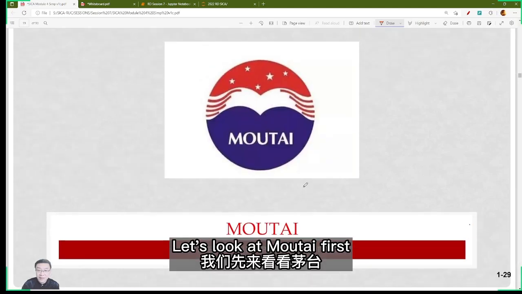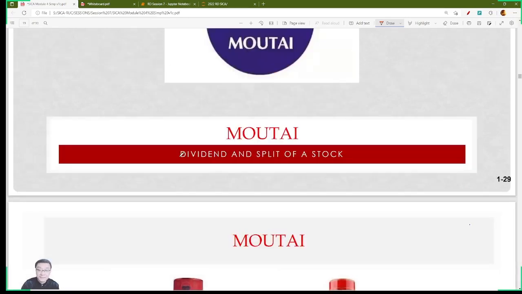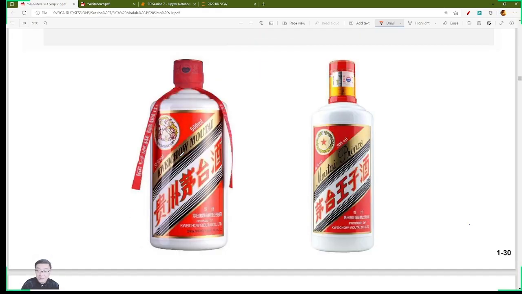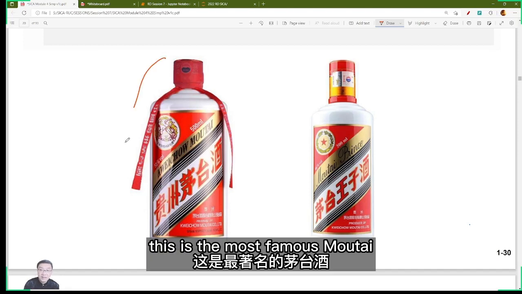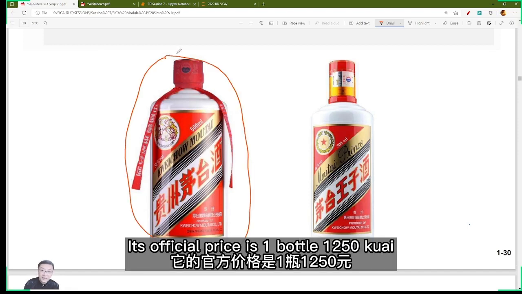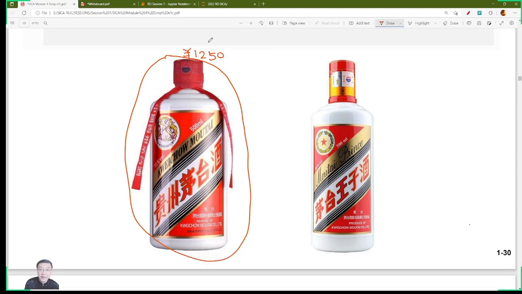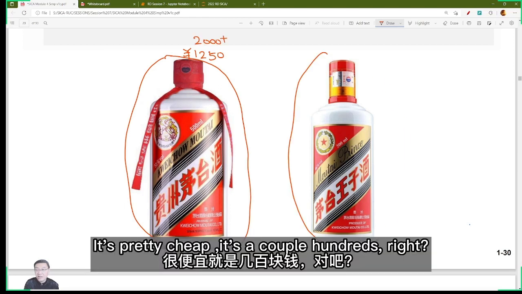Let's look at Moutai first. The dividend and stock split of Moutai. This is the most famous Moutai. Its official price is 1,250 kuai per bottle. However, in the market, it's usually more than 2,000 kuai. Well, this one is pretty cheap. It's a couple hundred, right?